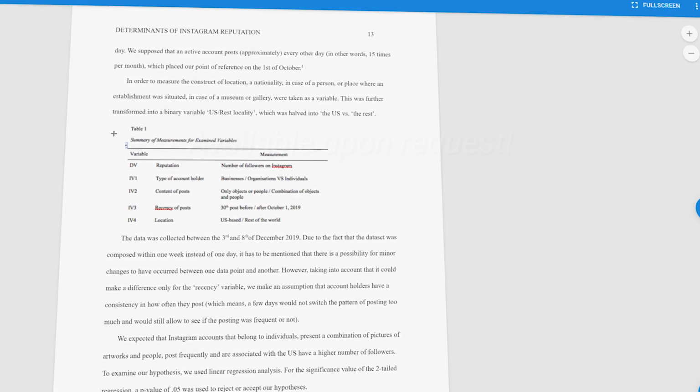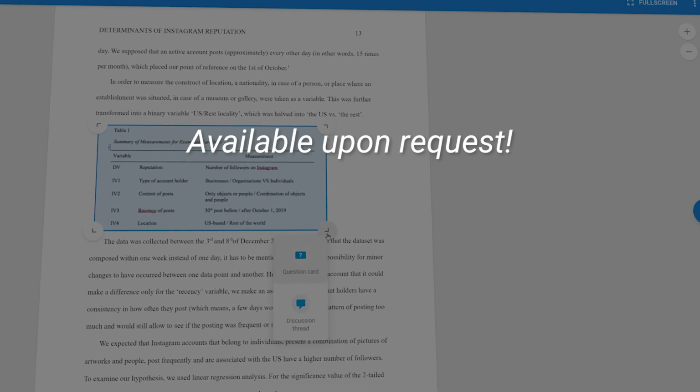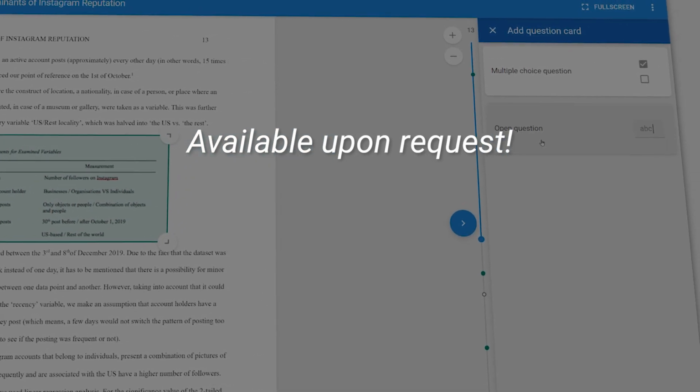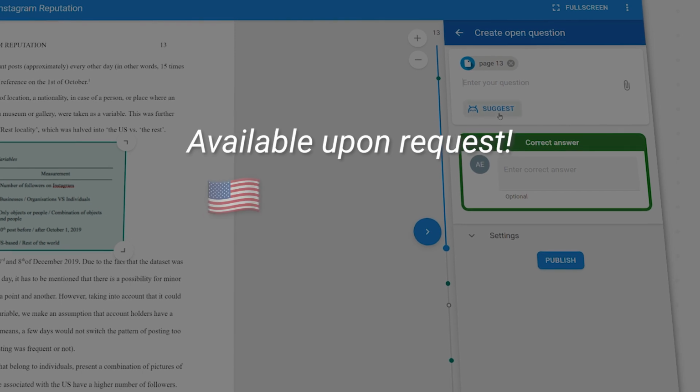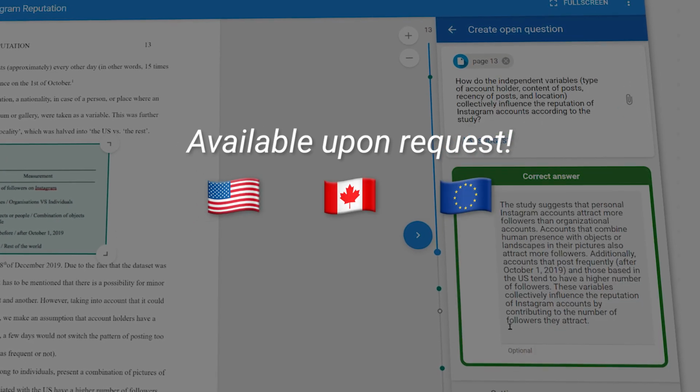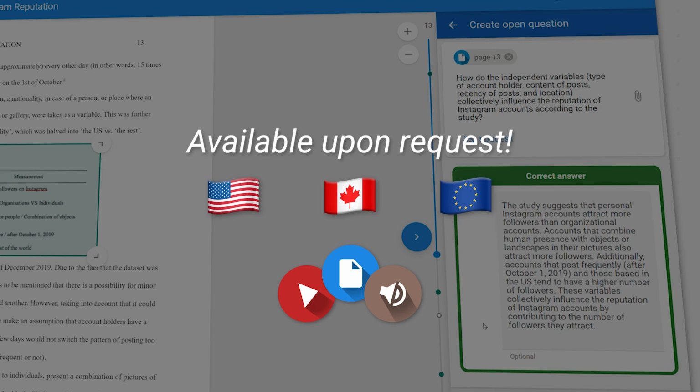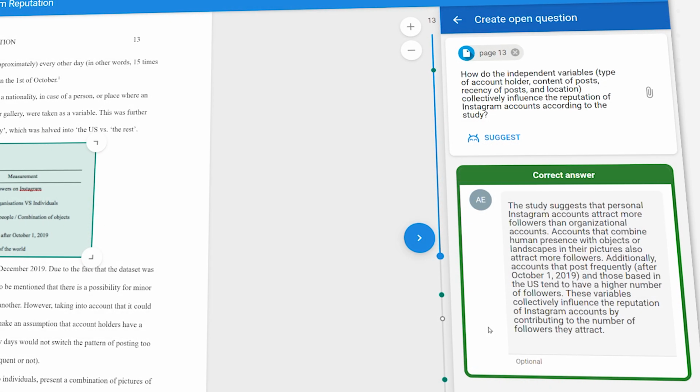Interested? This feature is currently an experimental alpha available upon request from your FeedbackFruits contact person for those in the USA, Canada, and Europe, using interactive study materials. So let us know what you think about Engagement Assist.